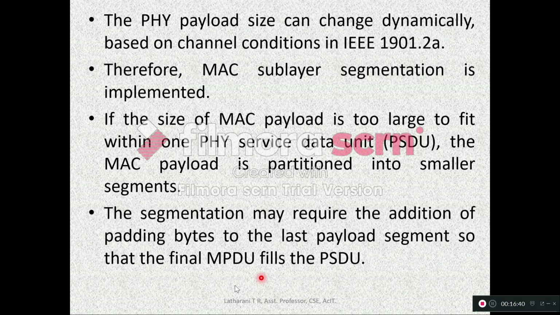That means when the MAC payload is divided into smaller fragments, at the end, if it does not have sufficient bytes to fill the total PSDU, then additional bits will be added. Suppose it is 127 bytes for a fragment, but it has only 120 bytes, then 7 bytes will be added to make it 127 bytes. So that is the meaning here.